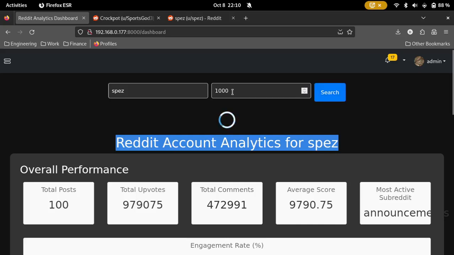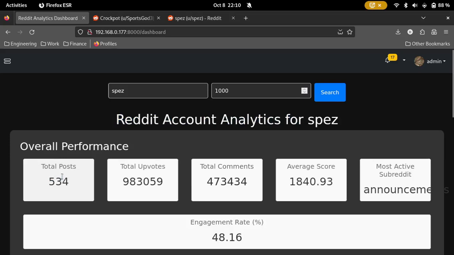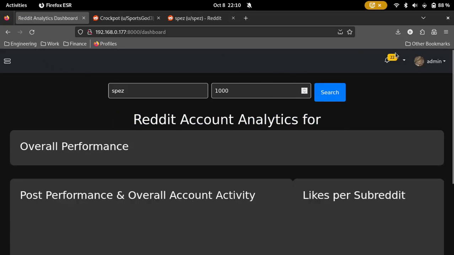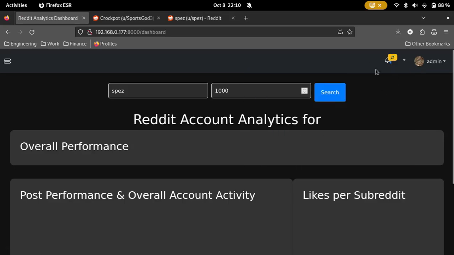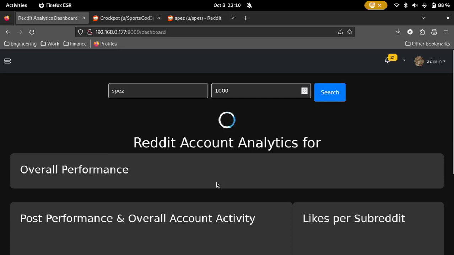So I inputted 1,000, but he only has a total of 534 posts. And if I refresh the page, that's how many were scraped. So I'll mark that as red. Let's re-scrape that, because when I refresh the page, all the data is reloaded.